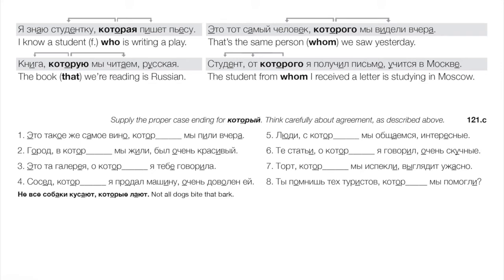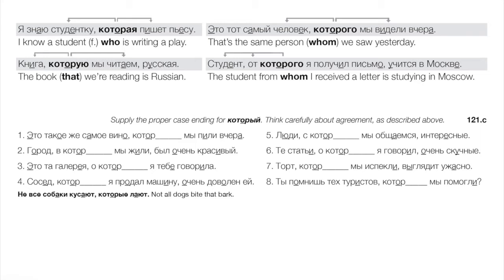2, the city in which we lived was very pretty. Okay, in which, that's prepositional. We're talking about a город, which is masculine singular. So, город, в котором мы жили, был очень красивый. 3, это та галерея. Okay, so this is that gallery about which I was telling you, right? Это та галерея, о которой я тебе говорила. So галерея, feminine singular, we're using it here in the prepositional after о.